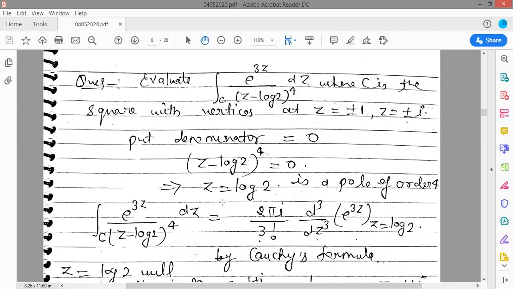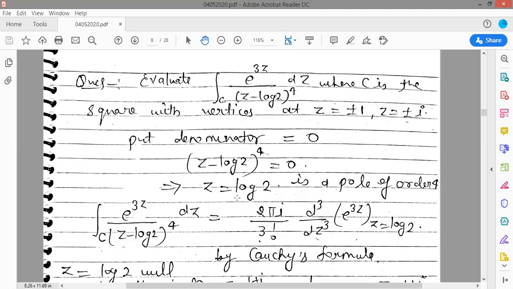For the singular point, for the poles, we will put the denominator equal to 0. So if the denominator is 0, then z is equal to log 2. So (z minus log 2) to the power 4 is equal to 0. So it is coming 4 times. This is your power. The power is 4. That means z is equal to log 2 is a pole of order 4. So you are getting it 4 times. So pole of order 4.